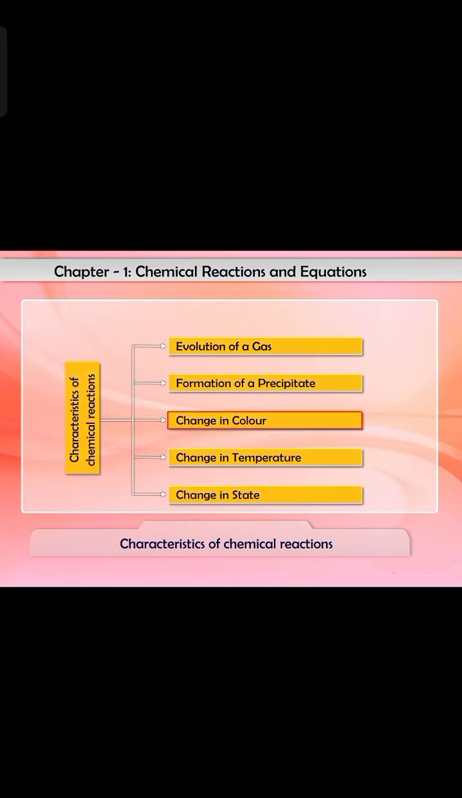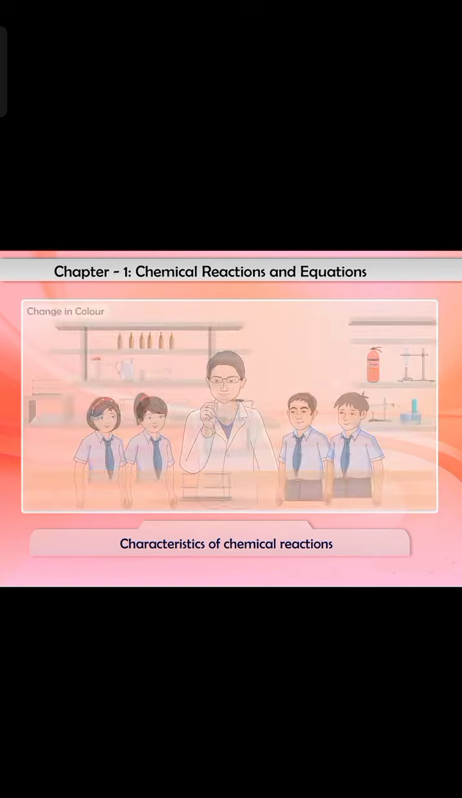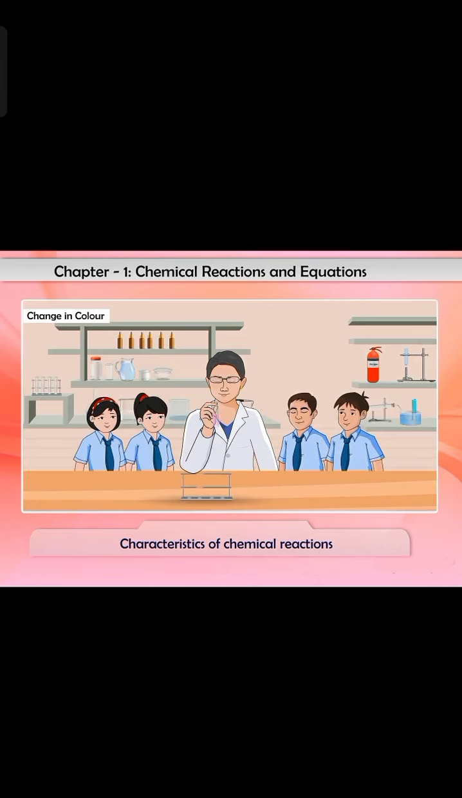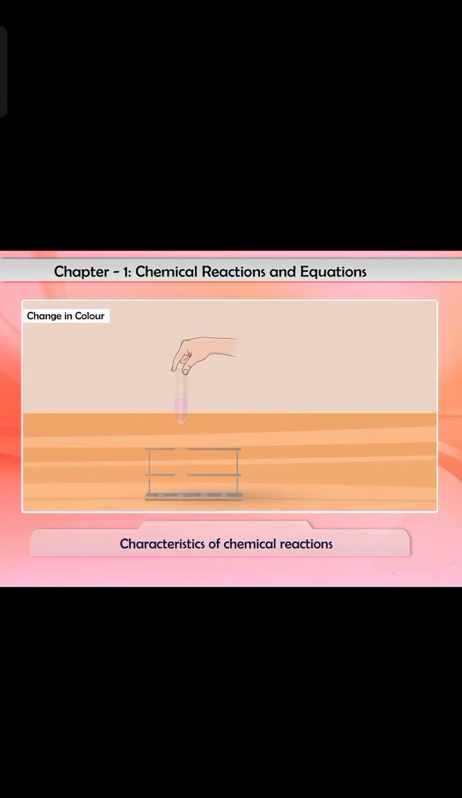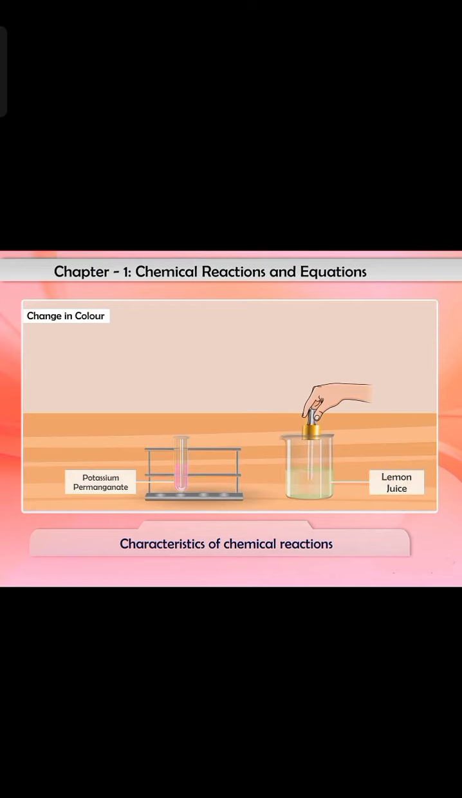Now we will discuss the third characteristic, that is, change in color. Let us understand this with few examples. 1. When citric acid reacts with potassium permanganate solution, the purple color of potassium permanganate solution becomes colorless.